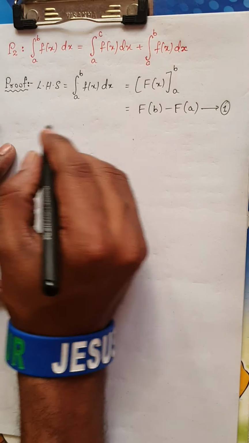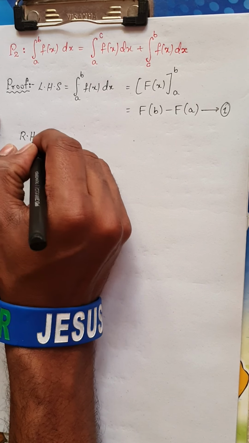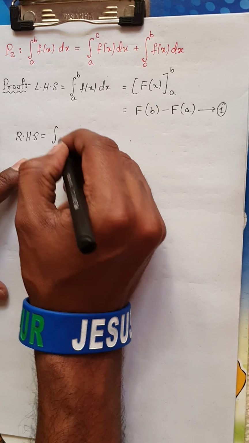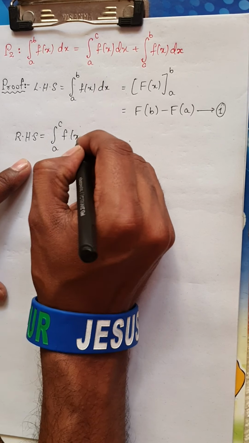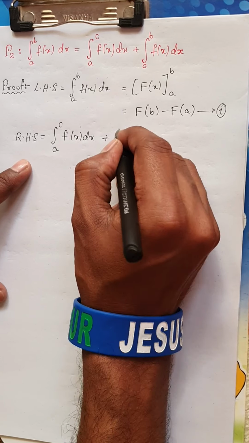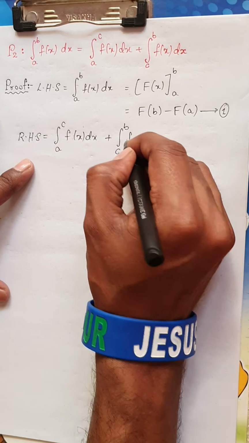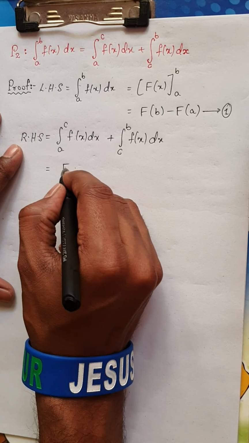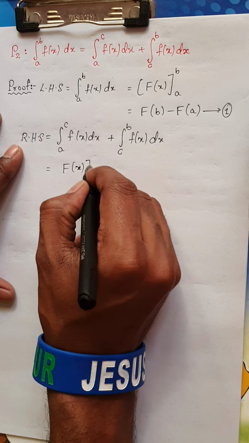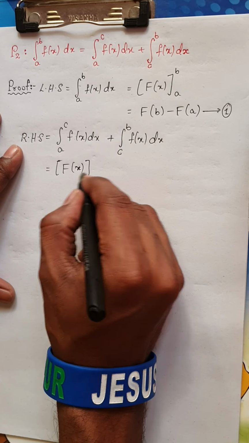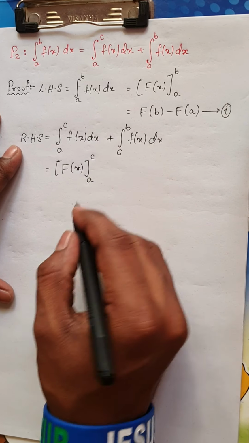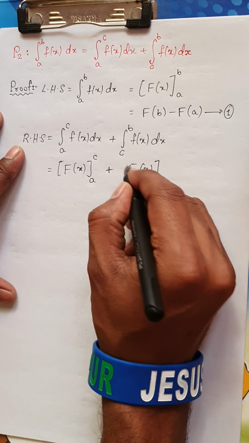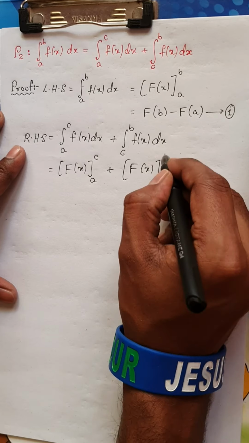Very simple one. Now if I go to find out the right hand side, RHS I have is integral from a to c f of x dx plus integral from c to b f of x dx. When you integrate the small function f of x, you get another function, F of x, within the limit a to c, plus similarly here you will get F of x within the limit c to b.